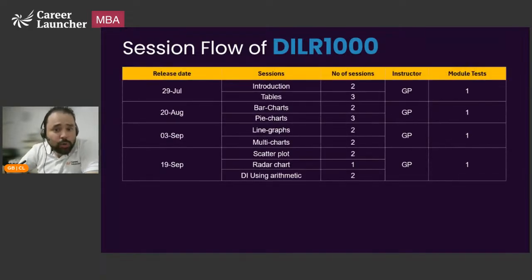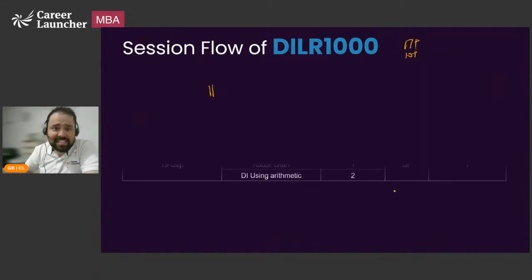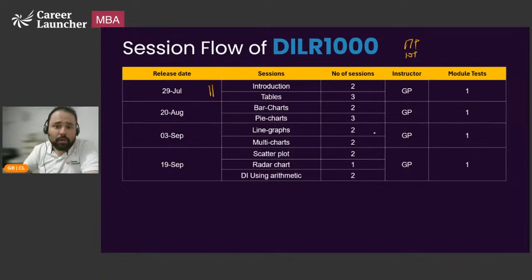How DI is going to be covered, as you can see, completely being covered by GP. Intro and tables is going to be phase 1, along with the phase 1 videos that I was talking about. So in phase 1, you can expect roughly around 17 plus sessions. In phase 2, roughly around 10 plus sessions. In phase 3, in LR, we are talking about 2, 3, 4, 7, almost 9 sessions. And in DI, we are talking about roughly 4. So that's another 13 plus sessions in phase 3.